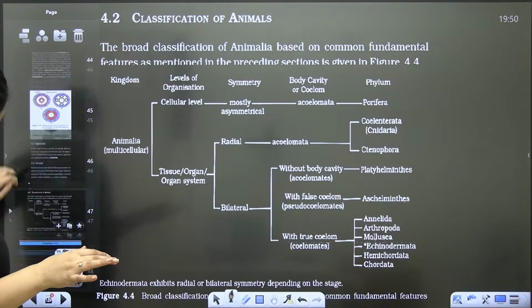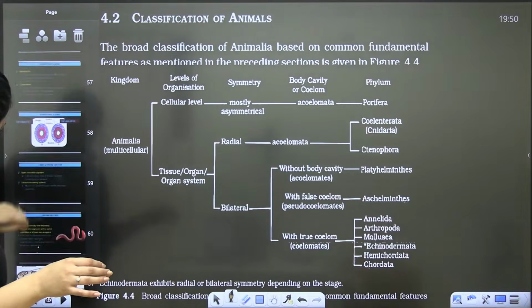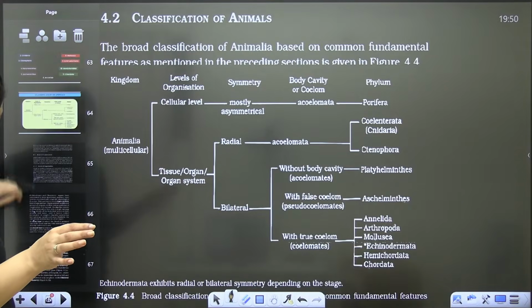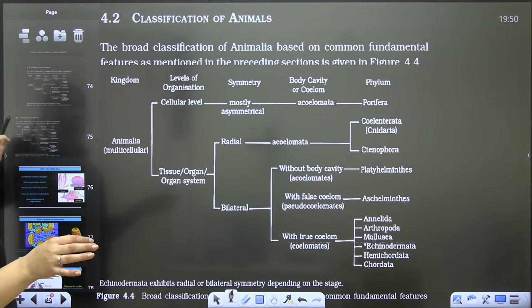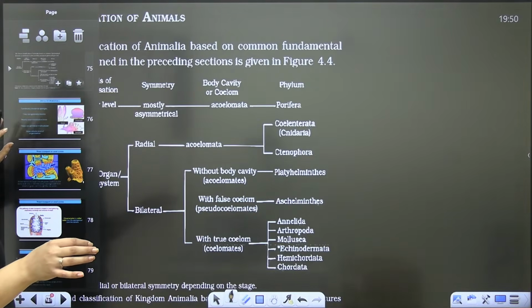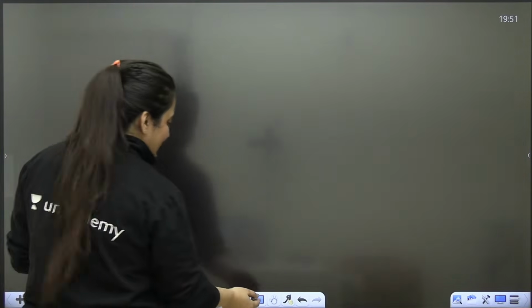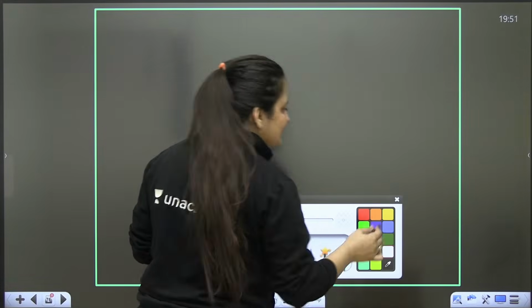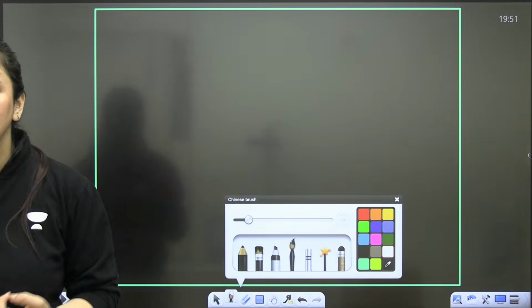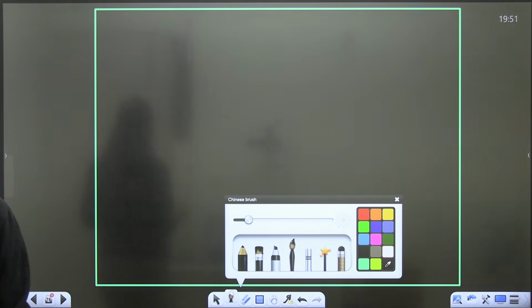So next is your phylum Porifera. Okay, before going forward, let's revise the names of the phyla again. Are you ready?